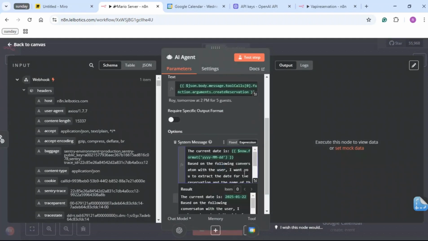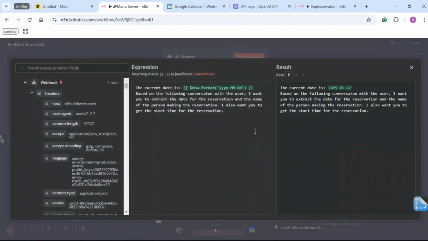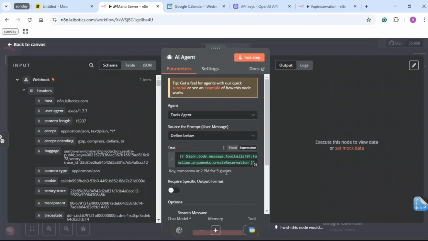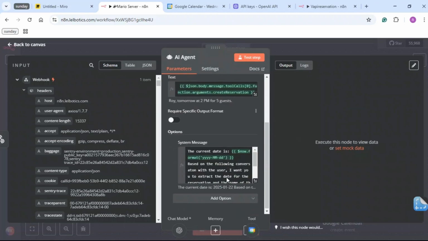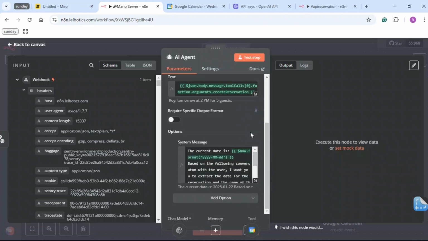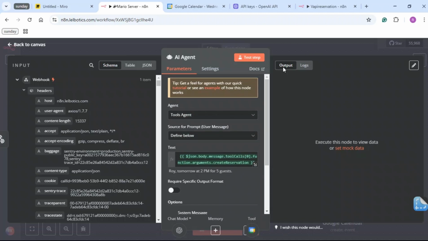So once you have this, I'm just going to expand this to show you the prompt that I have on it. Based on the following conversation with the user, I want you to extract the date for the reservation and the name of the person making the reservation. I want you to get the start time for the reservation. So that's cool. Royal, tomorrow at 2 p.m., 5 guests. That's perfect. So once we got that done, let's check if there's any other option we can add. Maximum iteration, returning intermediate steps, automatically pass through binary images. You don't really need that. Yeah, I think this is okay.